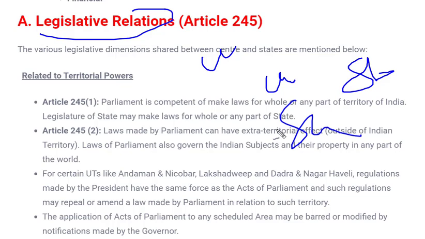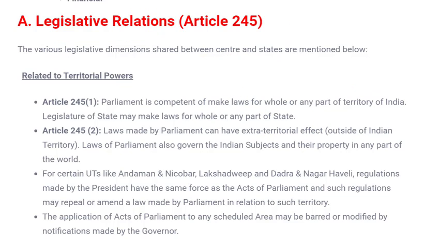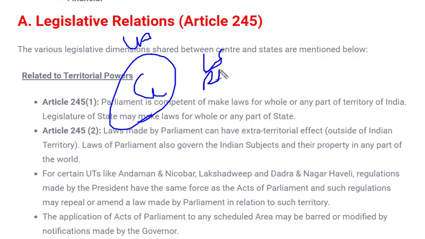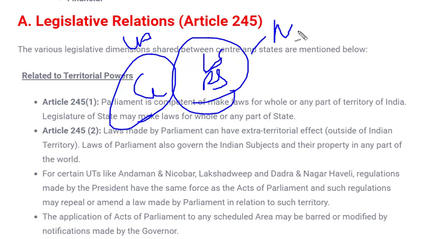So there has to be some relation maintained between these two, state and union. Why does this relation have to be maintained? Now, what is parliament? If you remember, parliament is the union government sitting at the center, and in parliament we have the Lok Sabha and Rajya Sabha. This was the composition of parliament. So what were they responsible for? They were responsible for making laws and amending laws if required for the entire country.